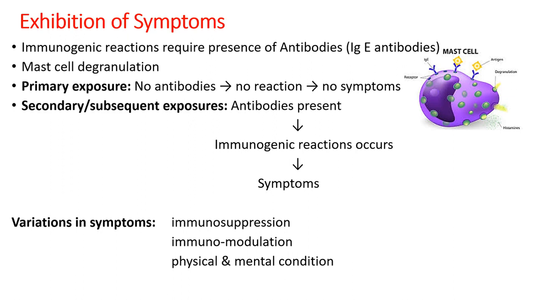Physical and mental condition varies from person to person, therefore the symptoms also vary. Further, comorbidities or presence of certain diseases can change the degree or amplitude of the symptoms.